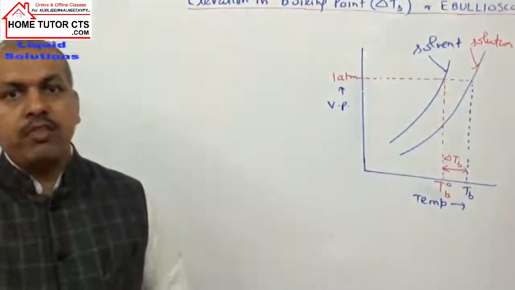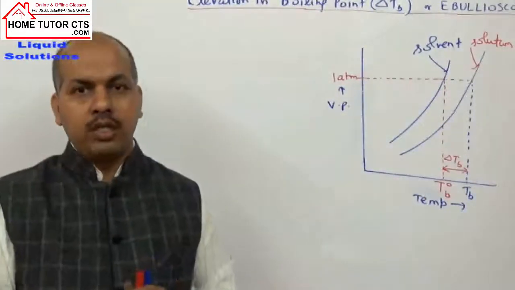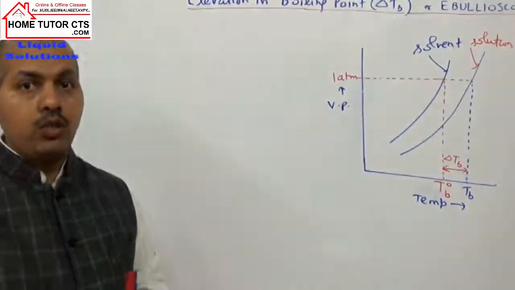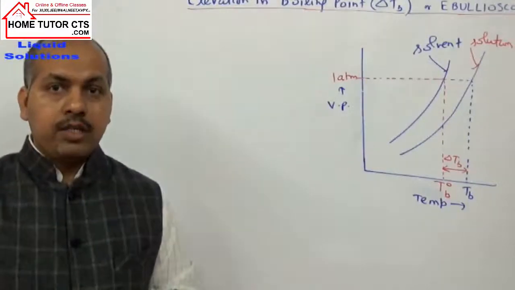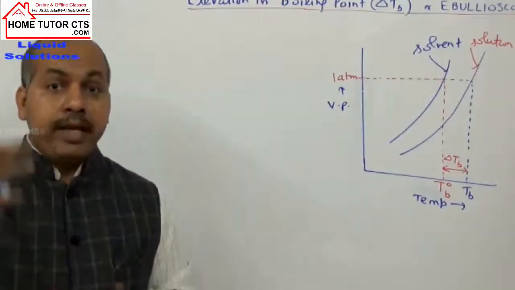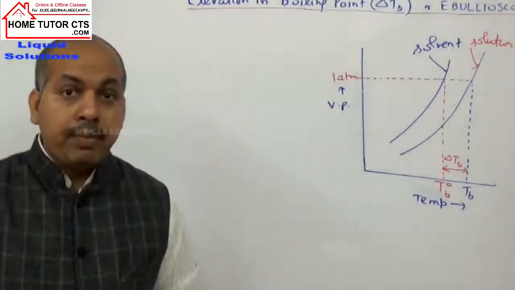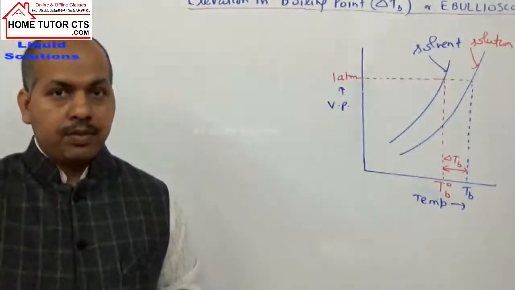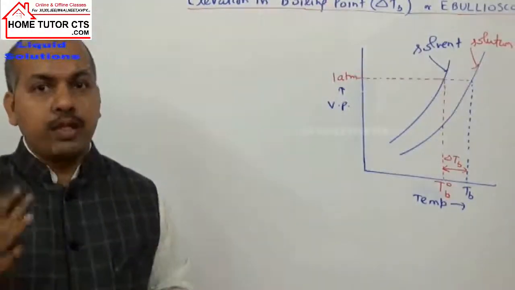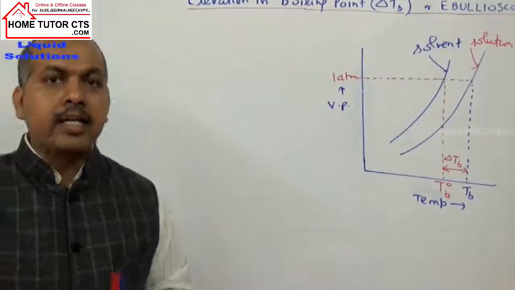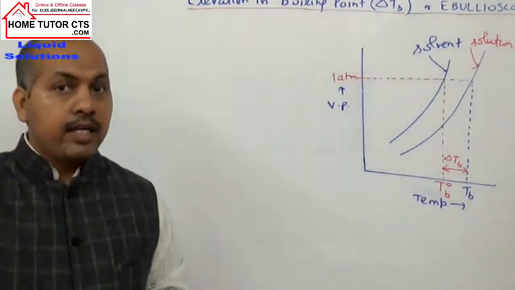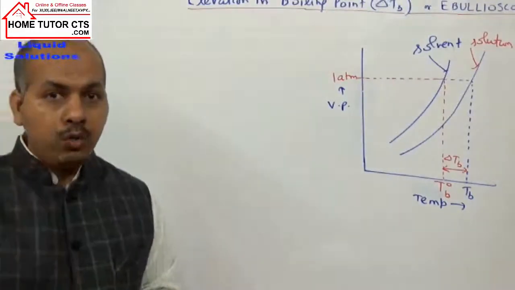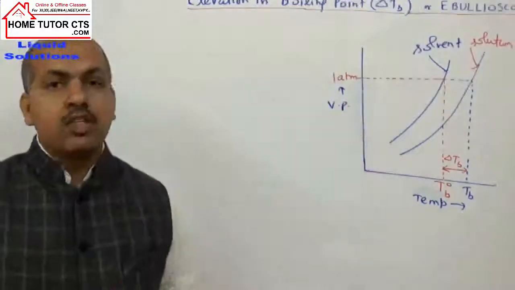When in the same solvent we add more and more solute, the solution has lower and lower vapor pressure, then to make the solution vapor pressure equal to 1 atmosphere, we need to heat the solution to further higher and higher temperatures. So delta TB will be higher and higher. So delta TB depends on the amount of solute we add to the given solvent.